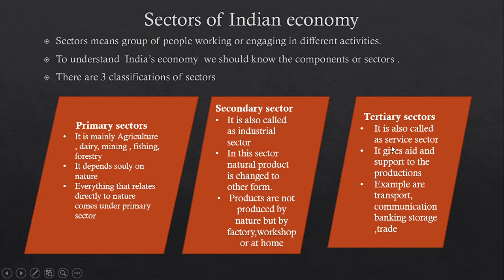Third is the tertiary sector. It is also called the service sector. Now, this produced sugar, where do we get it? We get it in the shops. So how do we get it in the shops? It is through the tertiary sector, called the service sector. It gives aid and support to production. Examples are transport, communication, banking, storage, trade and so on. So anything that gives us service is called the tertiary sector.